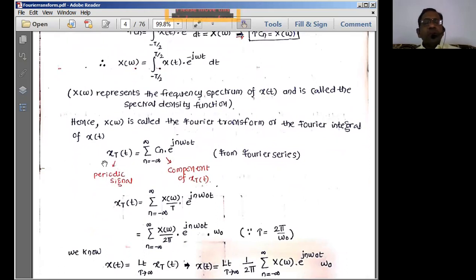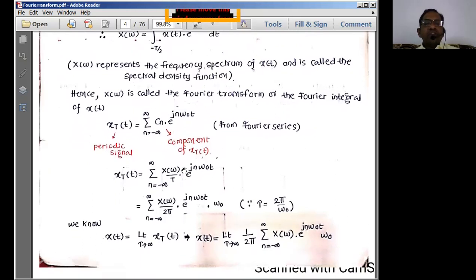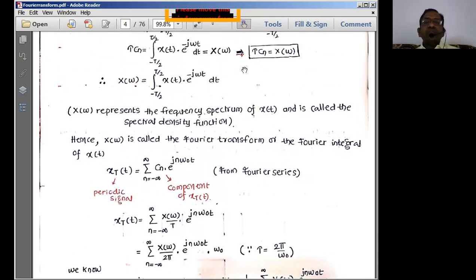for the reversible property, what I can have now, x of t is equal to, I can write this using the exponential Fourier series, same form now. Once again, we start with the same form. And Cn, so just now we got the Cn equation. Cn is equal to x of omega by T. So this coefficient now I am writing in terms of the frequency domain. So on the RHS, I am writing the frequency domain. On the LHS anyway, I am having the time domain.